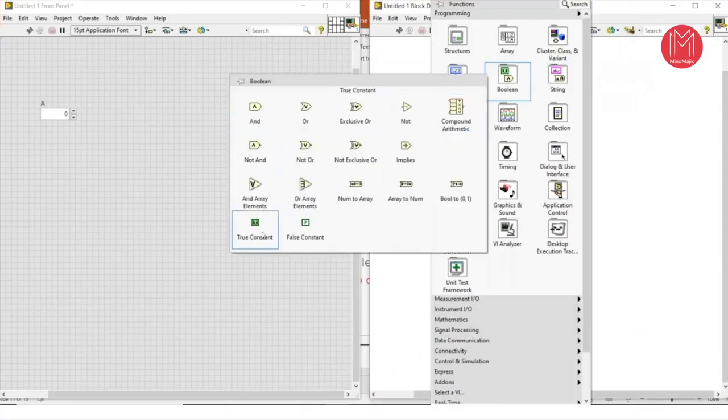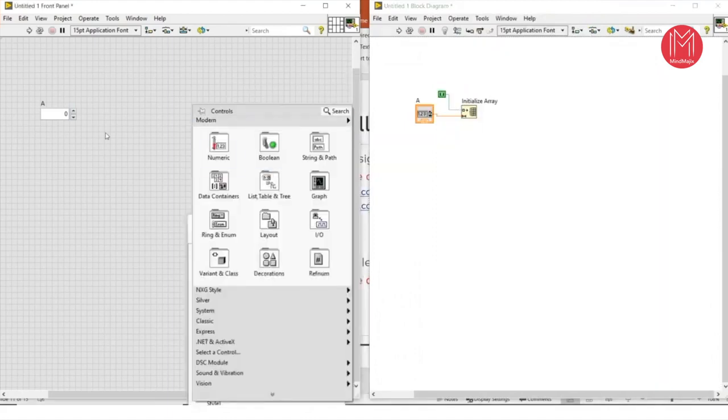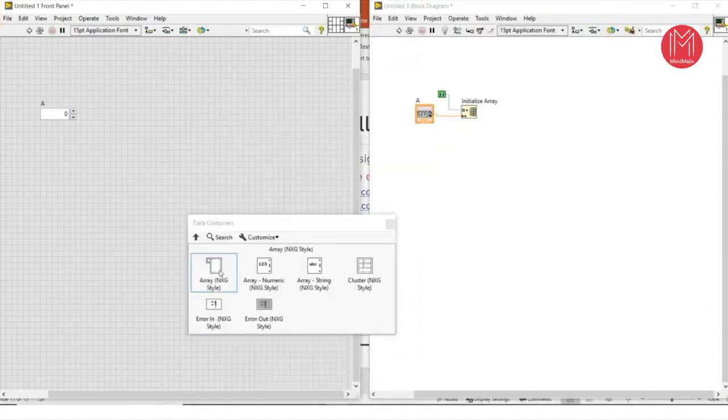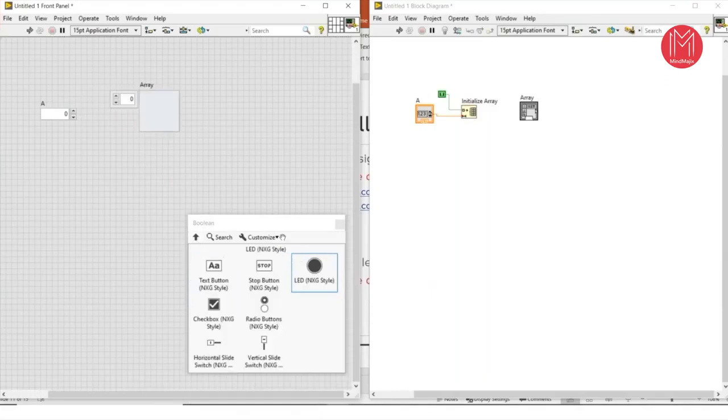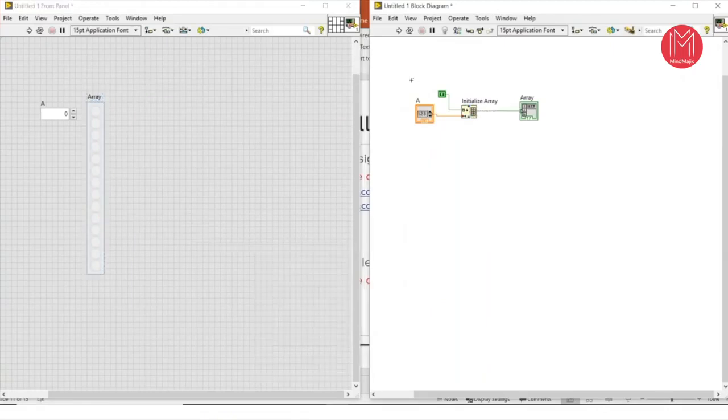Wait for just 1 minute. Now, by using this LED and this logic, we can display only one digit element.